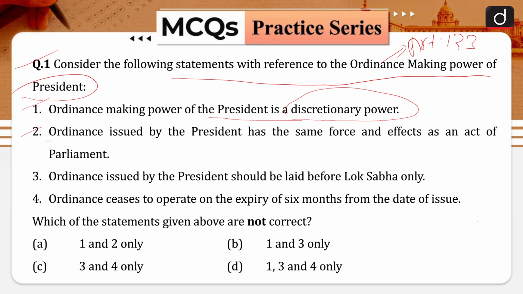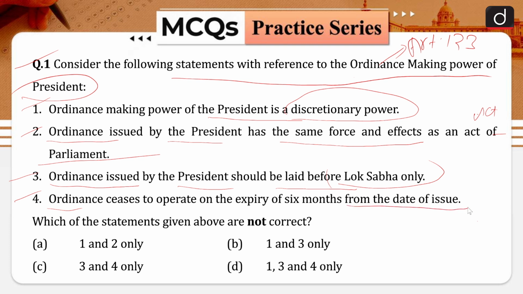Your statement number 2 is, ordinance issued by the President has the same force and effect as an act of the Parliament. Your statement number 3 is, ordinance issued by the President should be laid before Lok Sabha only. And your statement number 4 is, ordinance ceases to operate on the expiry of 6 months from the date of its issue. So which of the statements given above are not correct in nature?